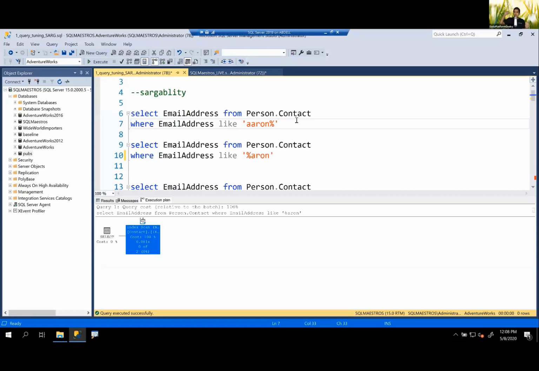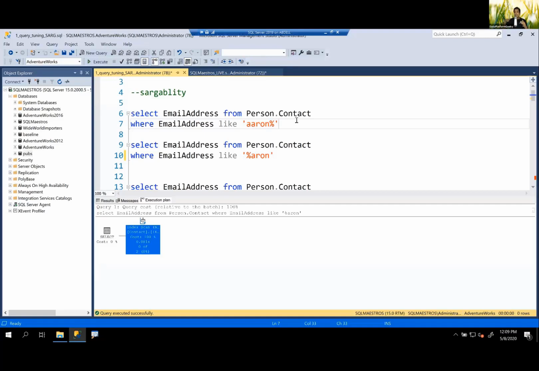Now, this query goes to the optimizer. Optimizer sees that there is an index on email address. So it goes to the email address non-clustered index and it picks up this criteria Aaron, and then it does a seek. Seeking here means that when you have this index that gets created, whether it is a clustered index or non-clustered index, it is a B-tree structure, which is you have the root page, some intermediate levels, and then the leaf level. So you're jumping from root to intermediate to leaf level. That's what is happening, and that's what you want to happen, because that is the quick searching mechanism.